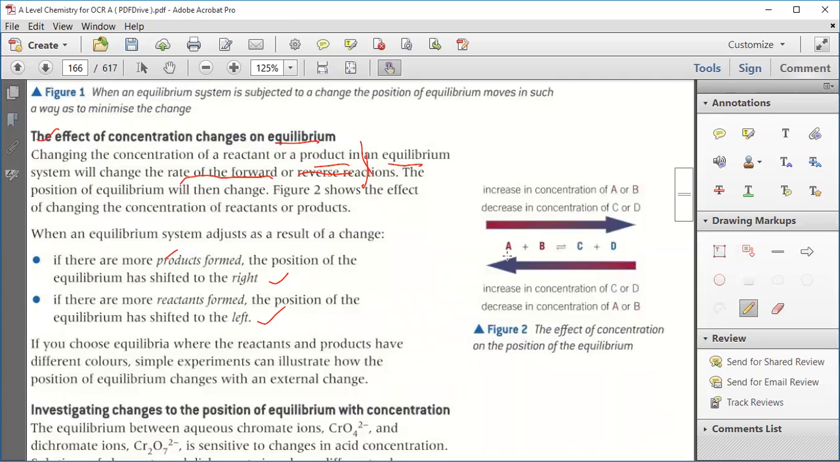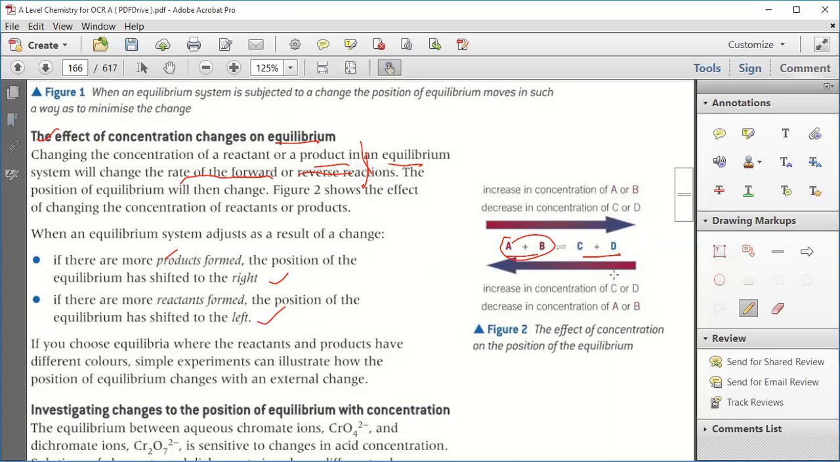Now see, A plus B gives you C plus D. If you increase the concentration of reactants A and B, it will shift towards the product side. Or if there is a decrease in the concentration of C plus D, then again it will shift in the forward direction. Is that point clear?